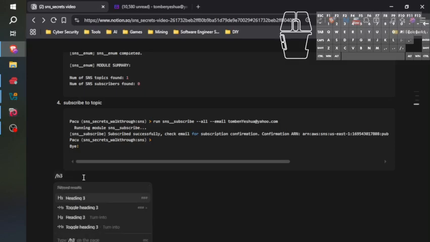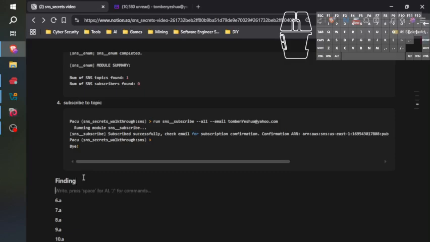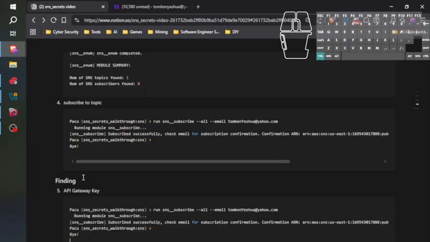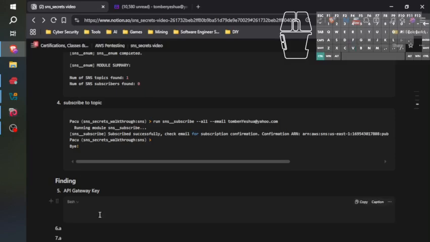My findings are always H3s. Finding. And what is the finding? It is the API Gateway key. Enter, tab, three backticks, and here's our key. Nope, that's not our key. And there's our key.